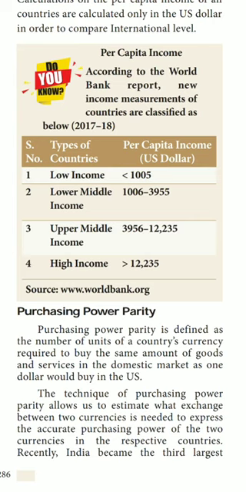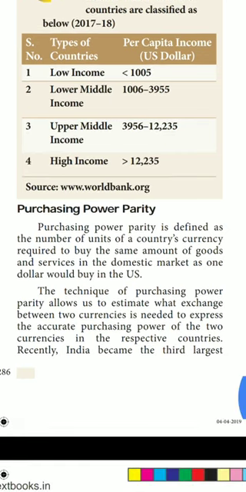Suppose one country has low income, it means less than 1,005 US dollars. Lower middle income means 1,006 to 3,955. Upper middle income means 3,956 to 12,235 US dollars. High income means greater than 12,235 US dollars. Okay. Next one is purchasing power parity.